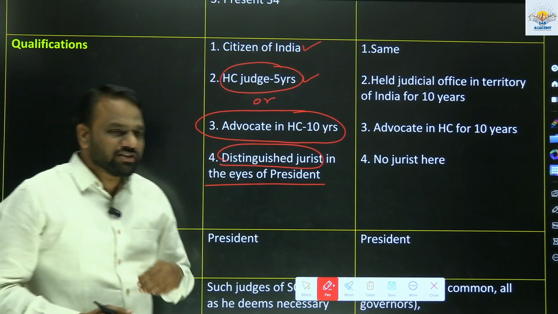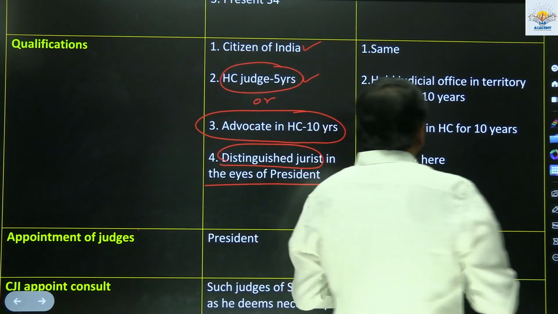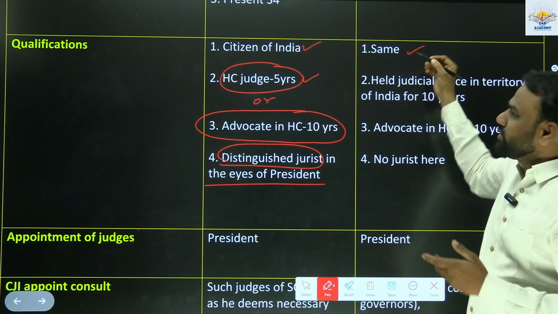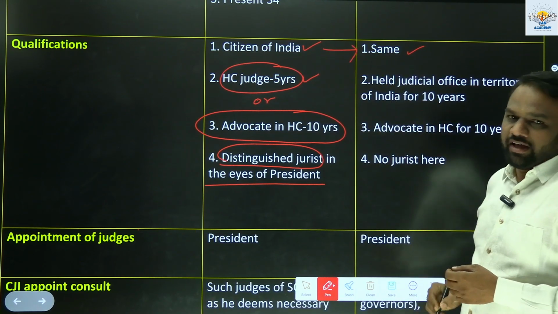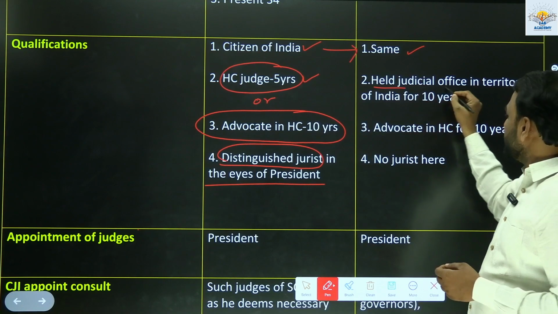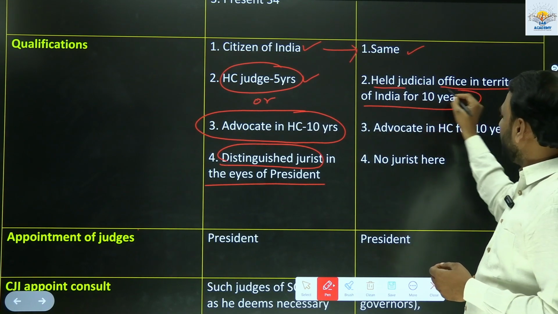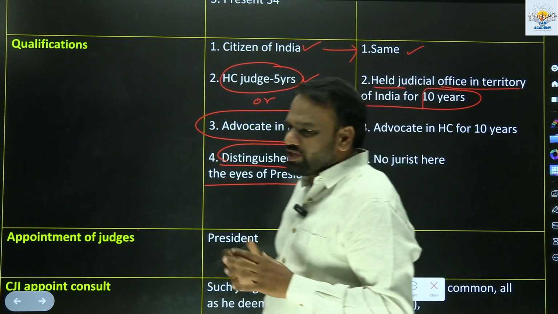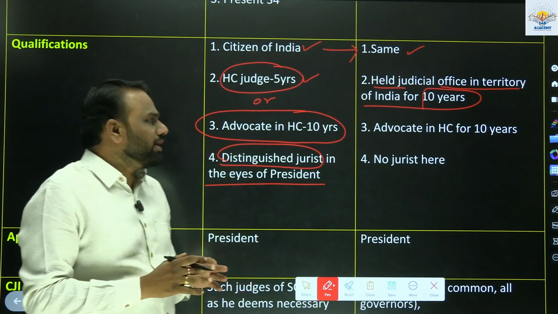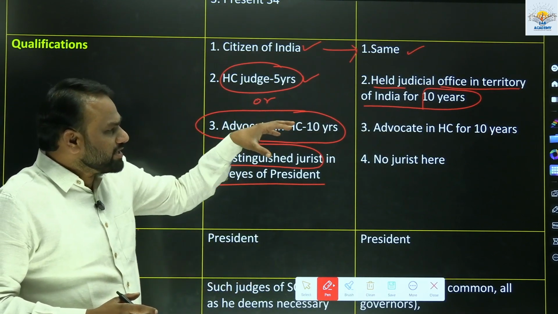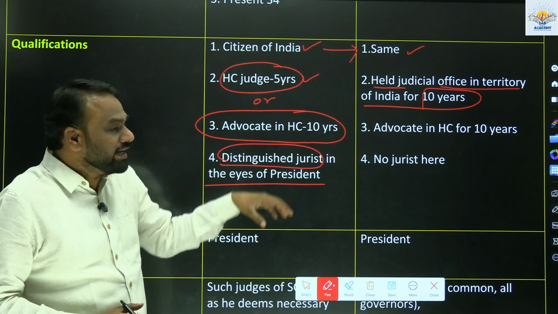Next, what are the qualifications required to become a judge of High Court? Same, he should be a citizen of India. Next, he should have held a judicial office in the territory of India for 10 years. So what is judicial office? For the time being, don't worry about it. Later on we shall see. So a person should have held some judicial office in the territory of India.